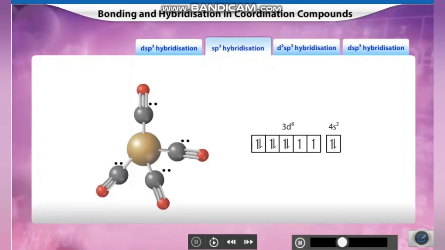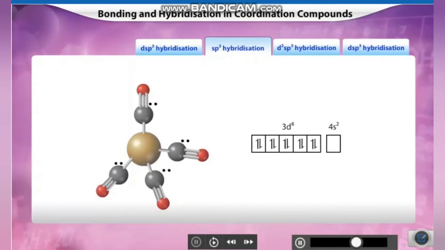Under the influence of the ligands, the unpaired electrons present in the 3d orbital become paired electrons, thereby resulting in a vacant d orbital. Owing to the lower energy level of the 3d orbital as compared to the 4s orbital, a pair of electrons from the 4s orbital moves into the vacant d orbital.